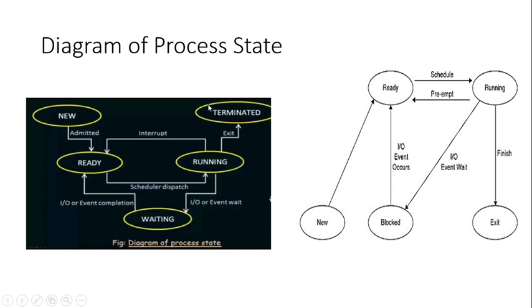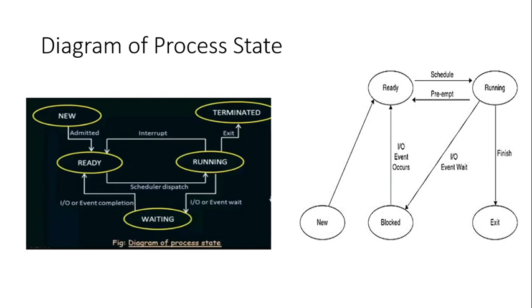So the same diagram is explained again here. As you can see, the new state is admitted and goes to the ready state. Initially, in the new state, only when all the resources are available will it be transferred to the ready state. Once all the resources are available and the CPU is ready for execution, it will go from the ready state to the running state. And in the normal way of execution, it will reach the exit or the terminated state.